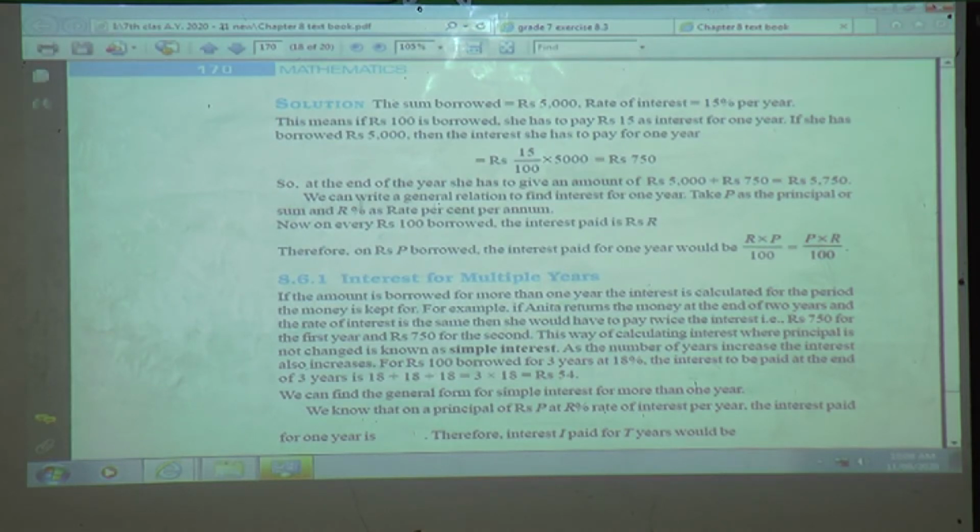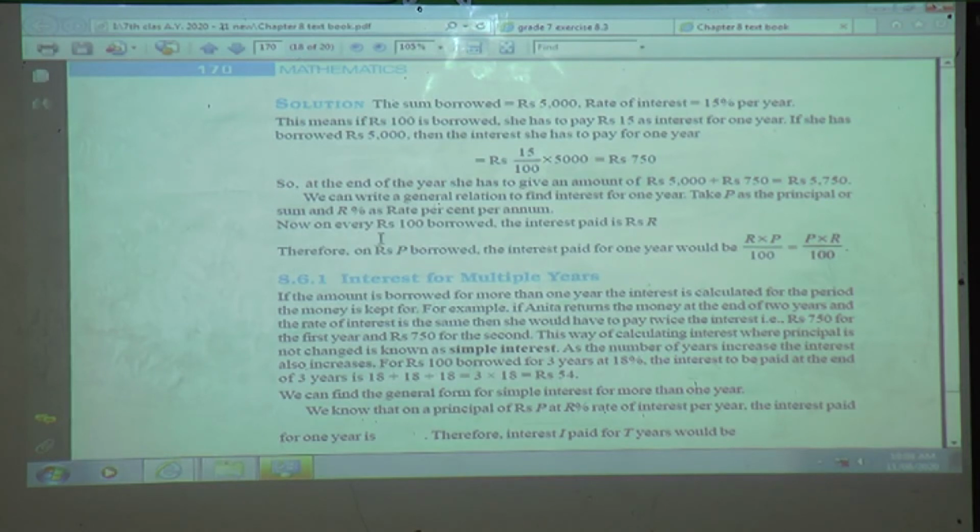So we can write a general relation to find the interest for 1 year. Take P as the principal, or we can say the sum, and R percent as the rate percent per annum. Per annum means it is for 1 year. The rate percent may change, the period may change. So here we denote it as R, capital R percent.